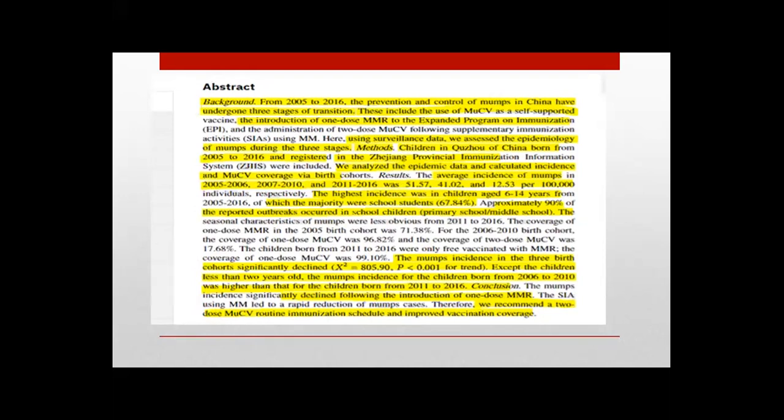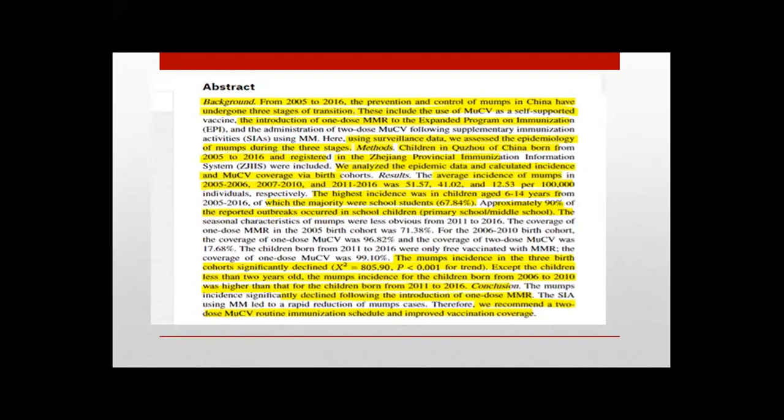These include the use of mumps vaccination as a self-supported vaccine, the introduction of 1 dose of MMR to the EPI immunization, and administration of 2 doses of mumps vaccination following supplementary immunization activities using MMR. Using surveillance data, they assessed the epidemiology of mumps during the 3 stages.